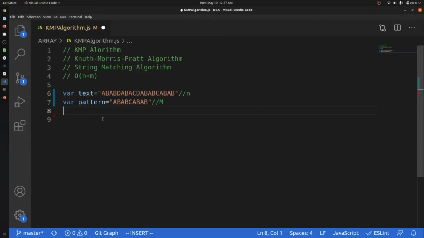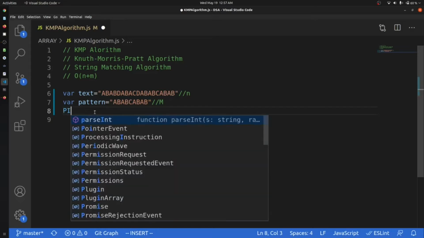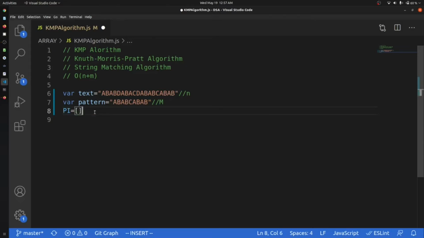Okay, so what will we do? KMP said that we will firstly focus on the pattern, then we will focus on the text. So firstly we will create an array that will have some metadata of this pattern. Let's say this metadata array is pi. The length of this pi will be exactly the same as the length of the pattern. So this is 9 elements, a b a b c a b a b is 9. So I will assign 9 zeros in this pi array.